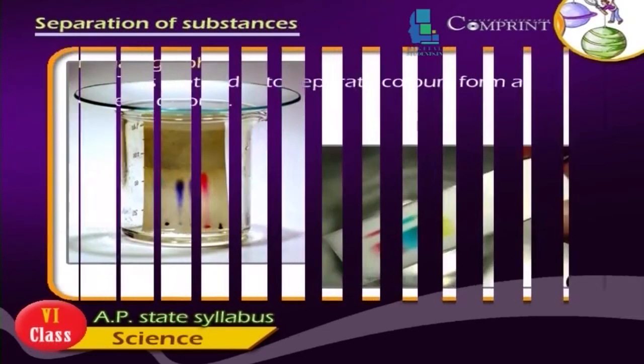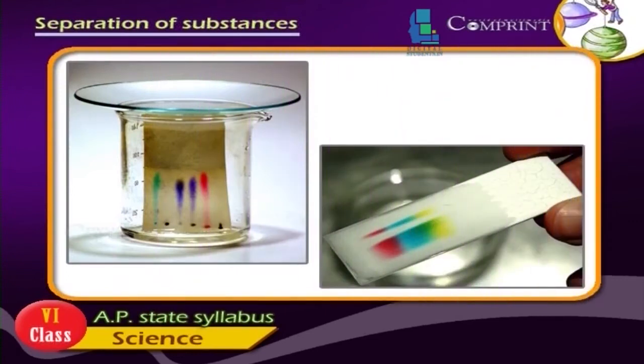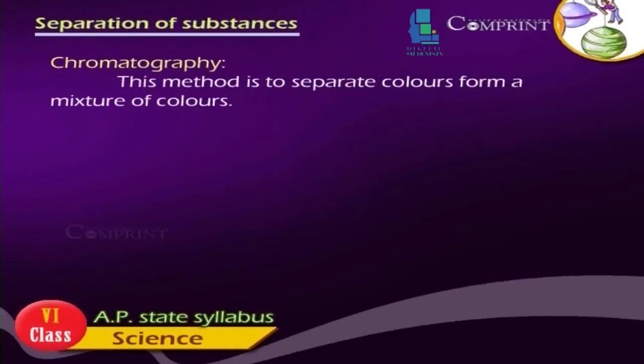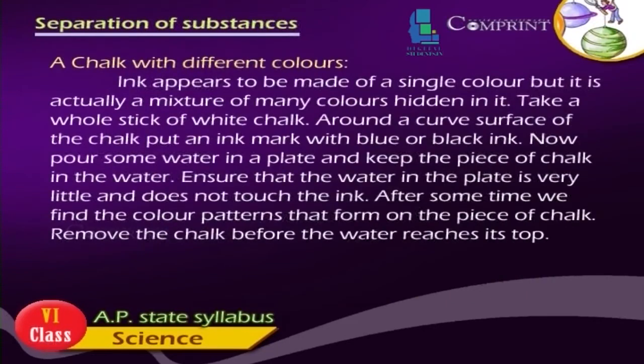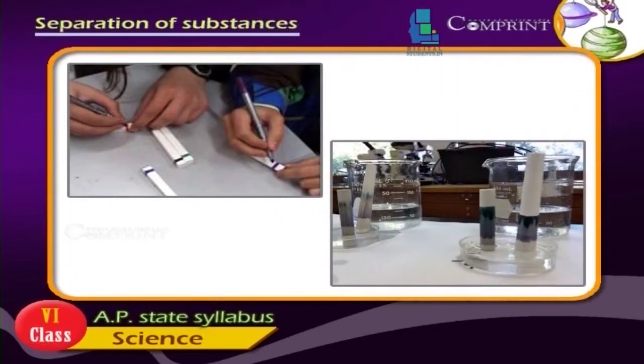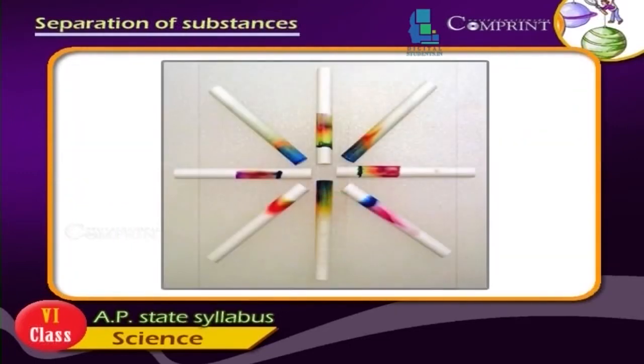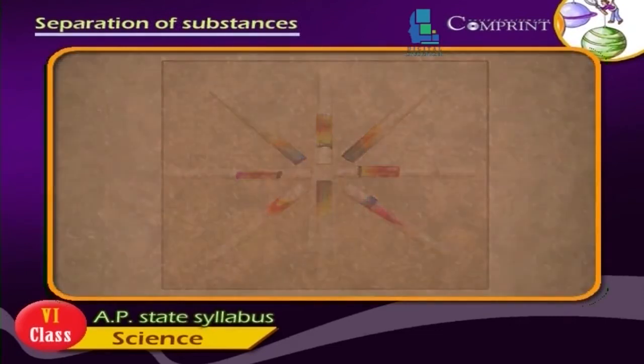Chromatography. This method is used to separate colors from a mixture of colors. A chalk with different colors. Ink appears to be made of a single color, but it is actually a mixture of many colors hidden in it. Take a whole stick of white chalk.